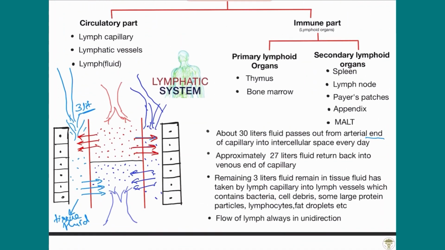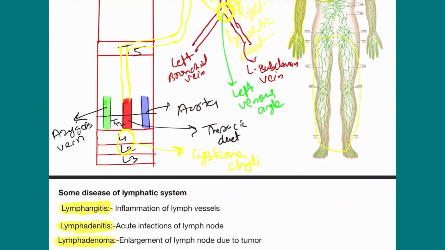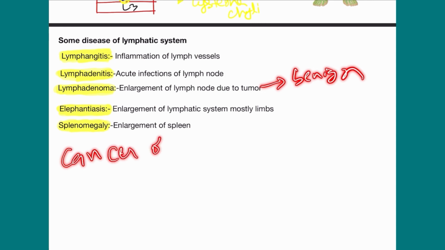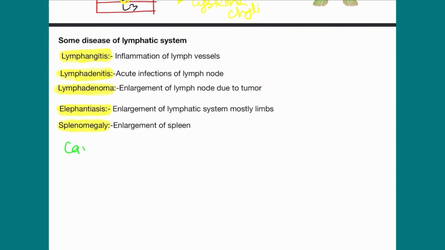Like here, when inflammation occurs in this region, then lymphangitis occurs. Lymphedema is like enlargement of a lymph node due to tumor. This is the benign type of tumor. And cancer of lymph node, I forgot to write, cancer of lymph node, is the malignant tumor.